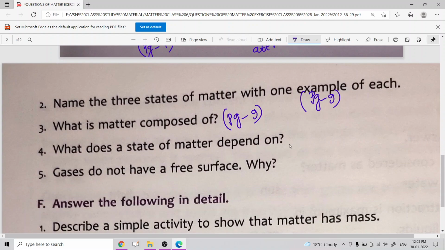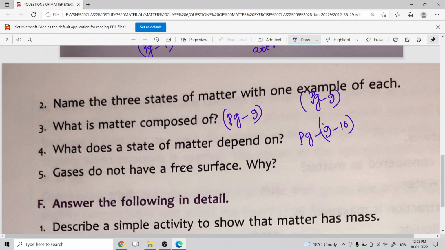Okay, now the next one is, what does the state of matter depend on? You get the answer from page number 9 to 10. The state of matter depends on intermolecular force and also intermolecular space.